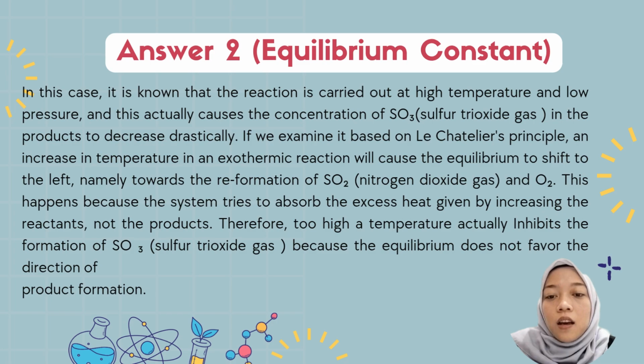This happens because the system tries to absorb the excess heat given by increasing the reaction toward the reactants. Therefore, too high a temperature actually inhibits the formation of sulfur trioxide gas because the equilibrium does not favor the direction of product formation.